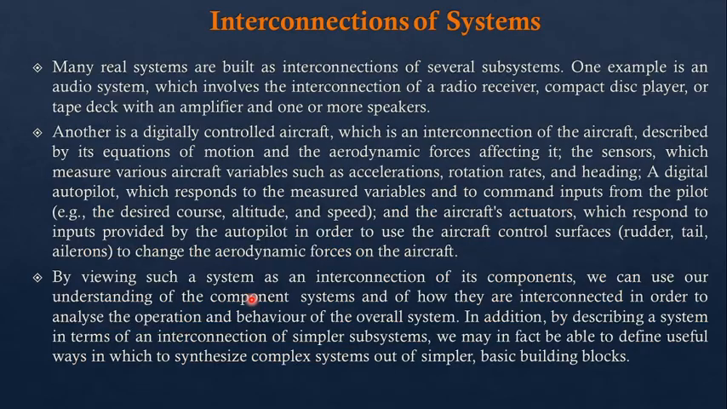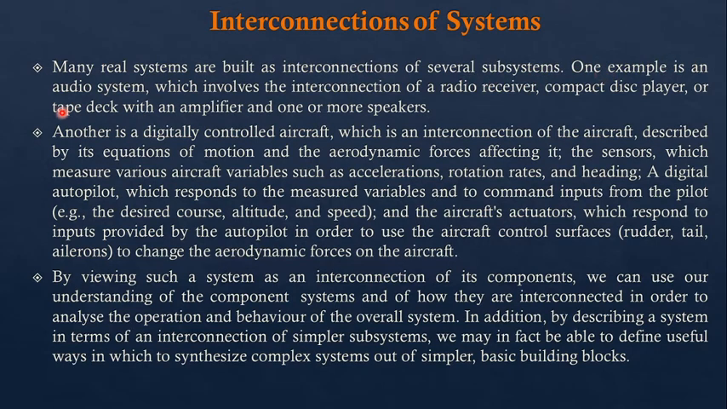Right now we are going to see the basics of interconnection of system. So let's study this with some simple examples which we commonly use in real life applications. What is the meaning of connection of different types of systems? Interconnection means we connect our systems in series connection, parallel connection, or a combination of series and parallel connection. Many real systems are built as an interconnection of several subsystems.